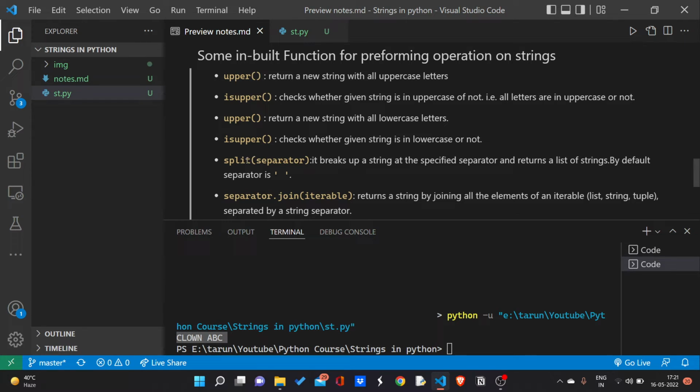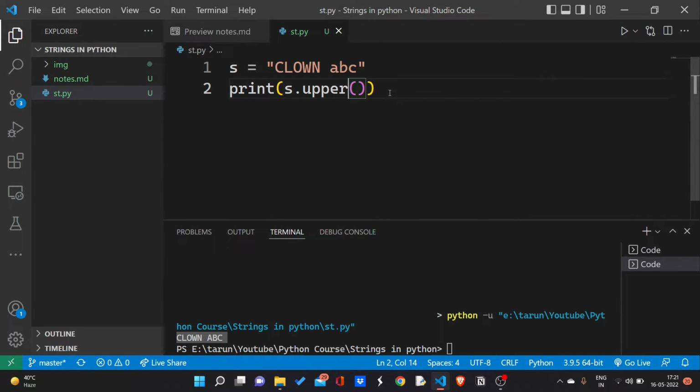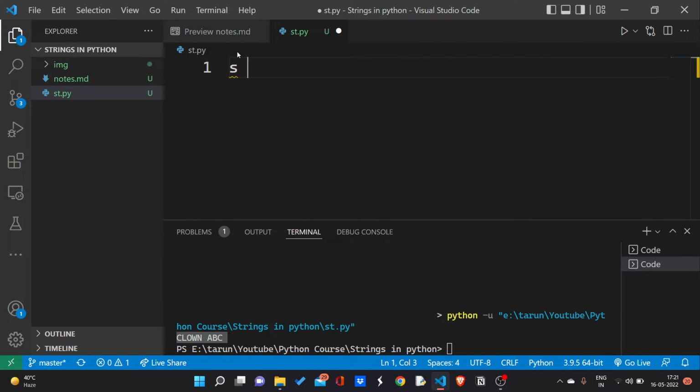And now I am going to talk about the split function. Split and join functions are opposite to each other. You will see in examples. Like if I have a string, my name is Tarun.